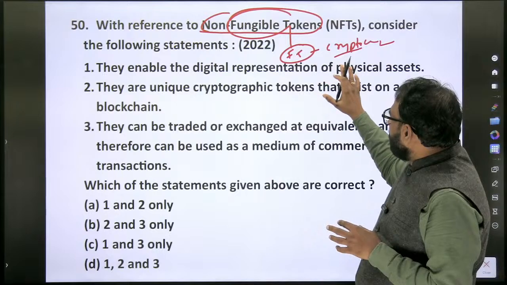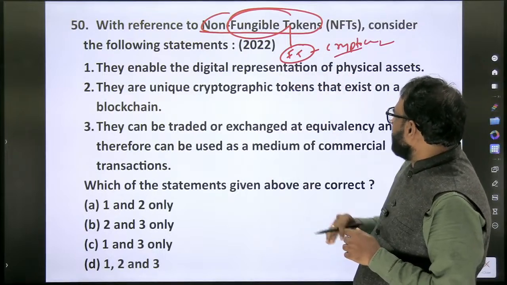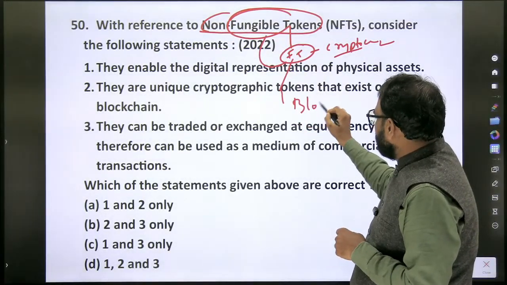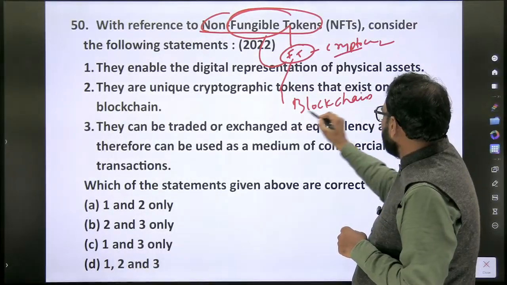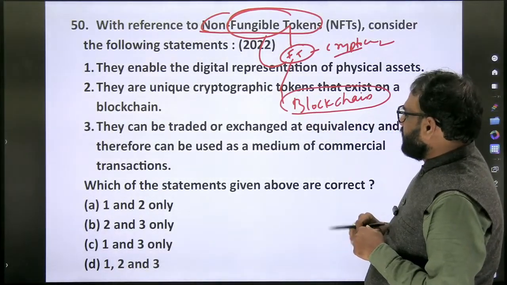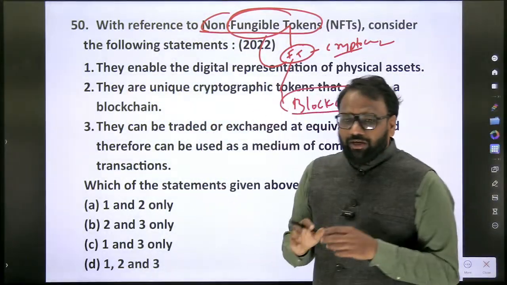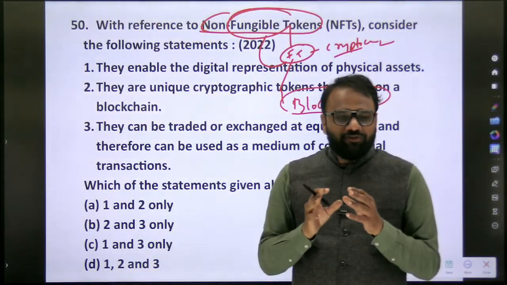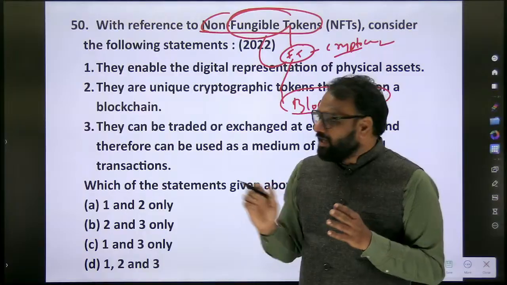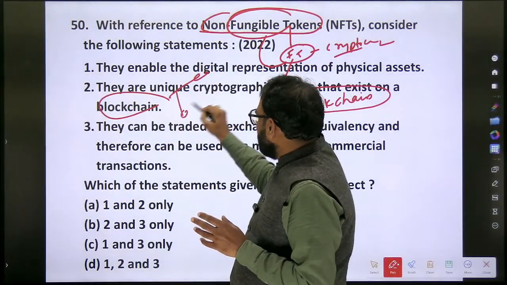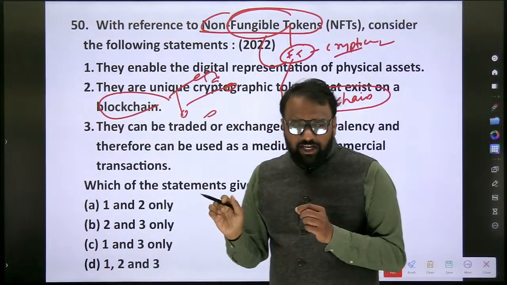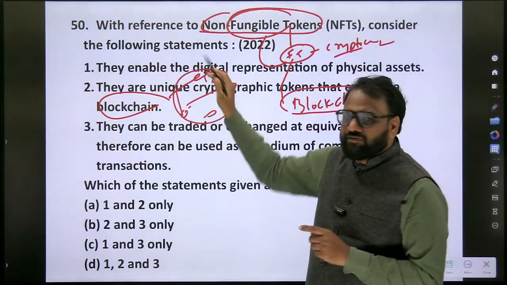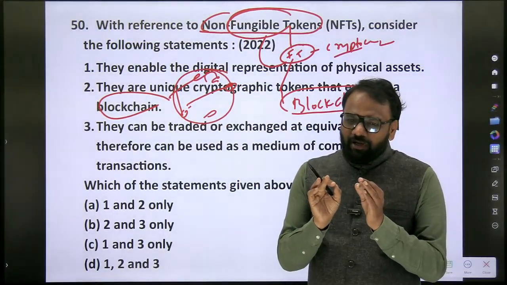Both fungible and non-fungible tokens use a system called blockchain. This is a very important term. Again, you will not get a complete picture of blockchain, but under science and technology we shall discuss at a superficial level what blockchain is. In blockchain technology, there are thousands of different systems. If any entry is changed in one system, simultaneously all the changes will get reflected in thousands of systems.